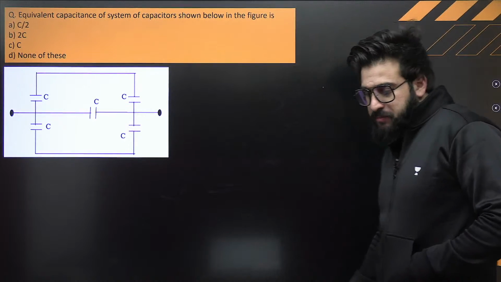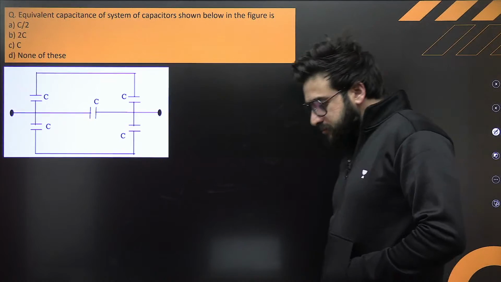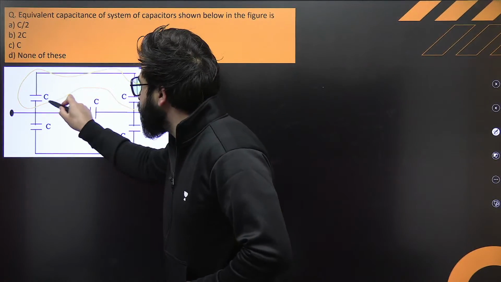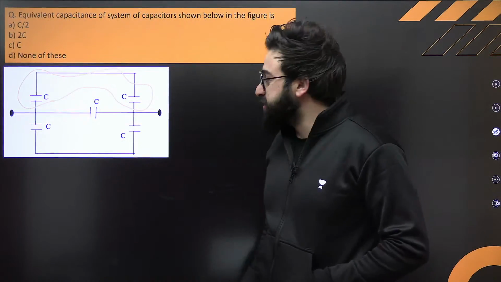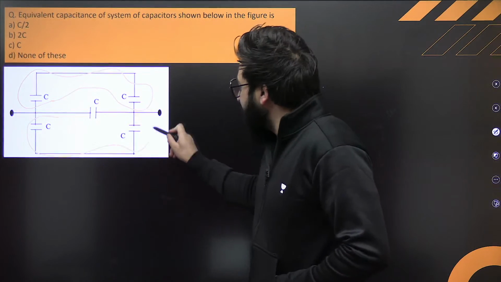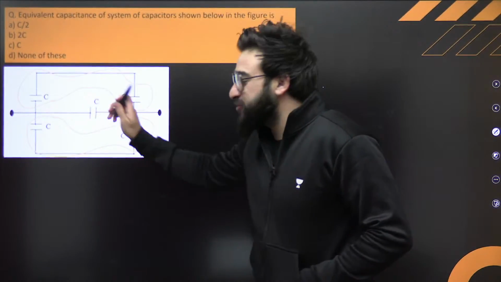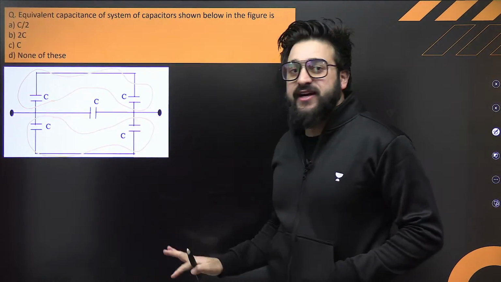Okay, people saying A, B. Let me just tell you what happens over here. See, can I say this capacitor and this capacitor both are basically connected in series? This one and this one, 100%. This one and this one are connected in series. This one and this one are connected in series. This one and this one are connected in series.